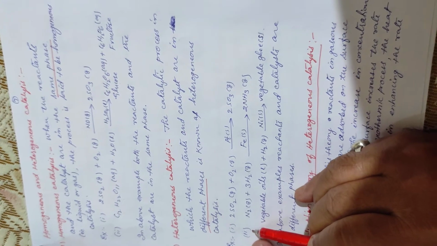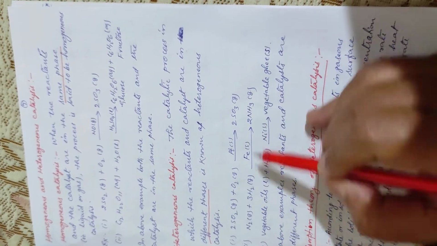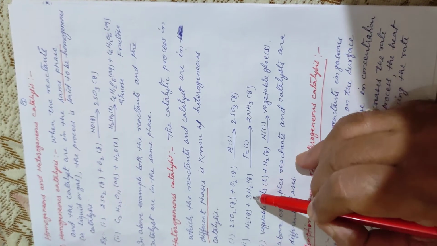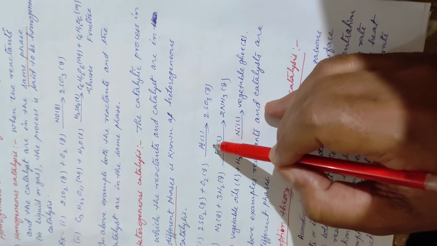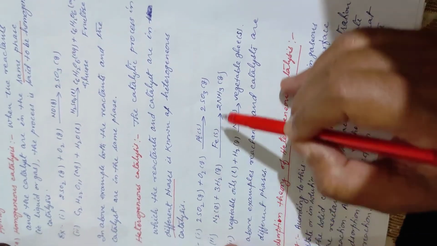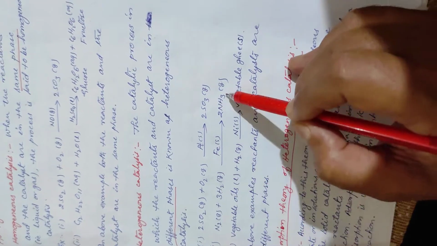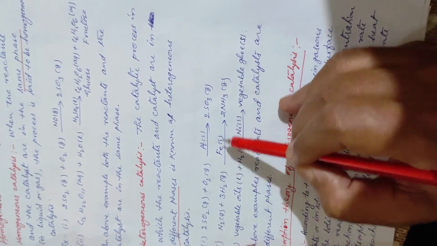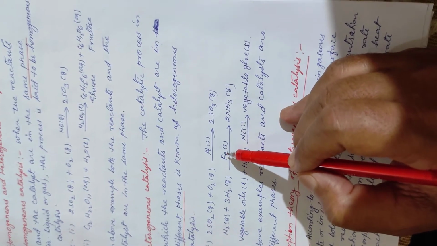Now the second example, the well-known example, Haber's process for the production of ammonia. N2 gas plus 3H2 gas gives 2NH3 gas in presence of iron solid. The reactants and products are in gaseous state, while the catalyst is in solid state.